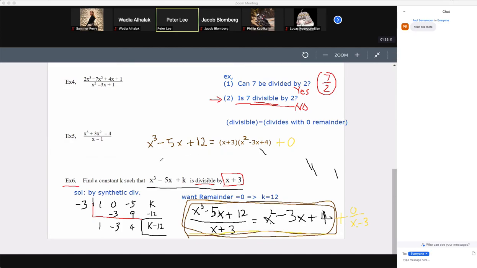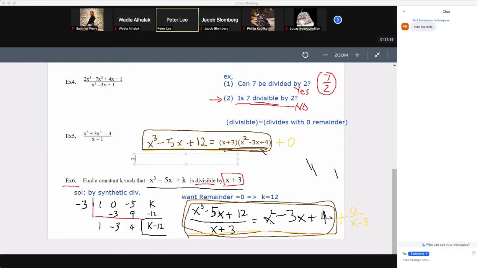Now, how do you check? When you check this here, we want to check whether we did the division correctly. What do you do? We want to check this side. What is the best way to check this side? We're not going to do division. We are going to multiply this guy out.